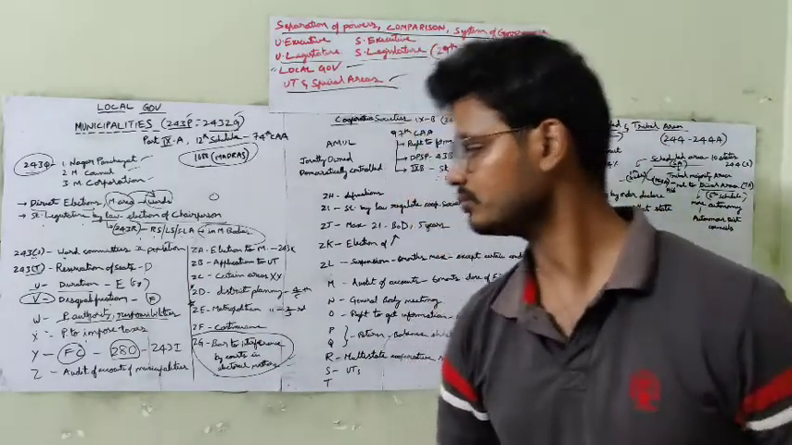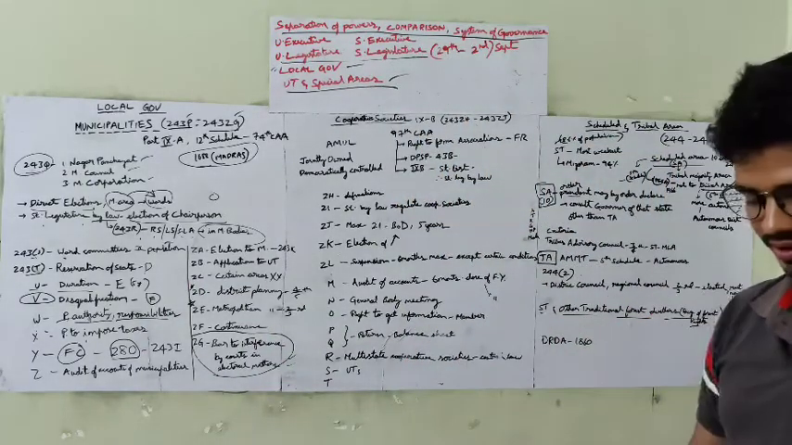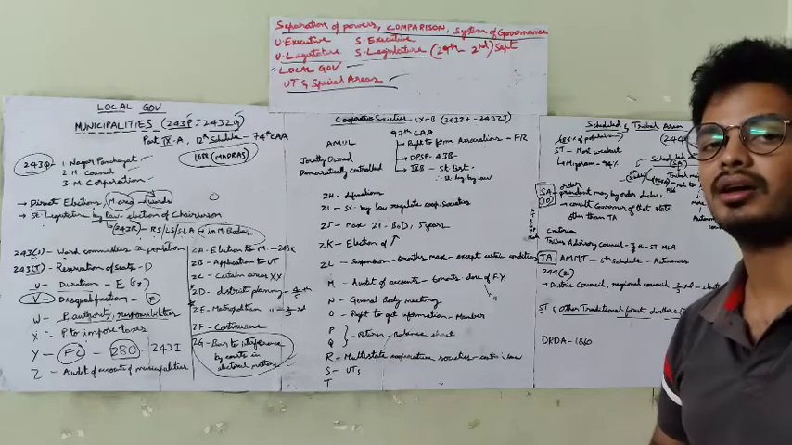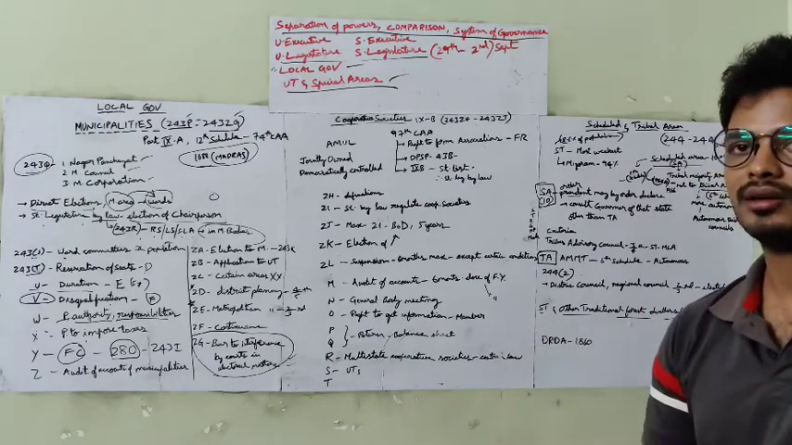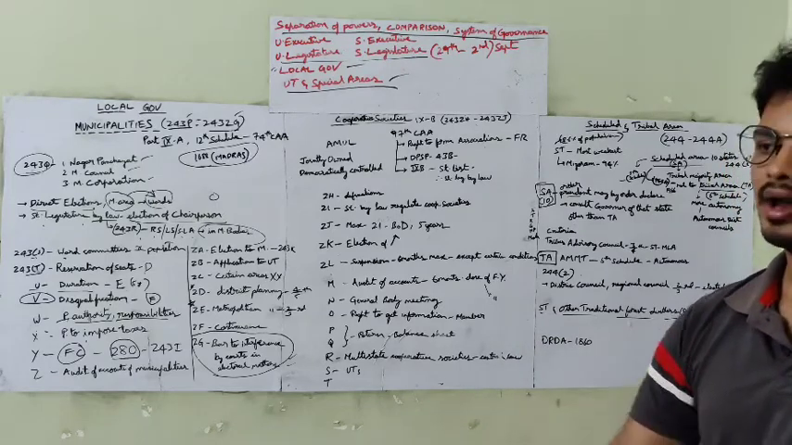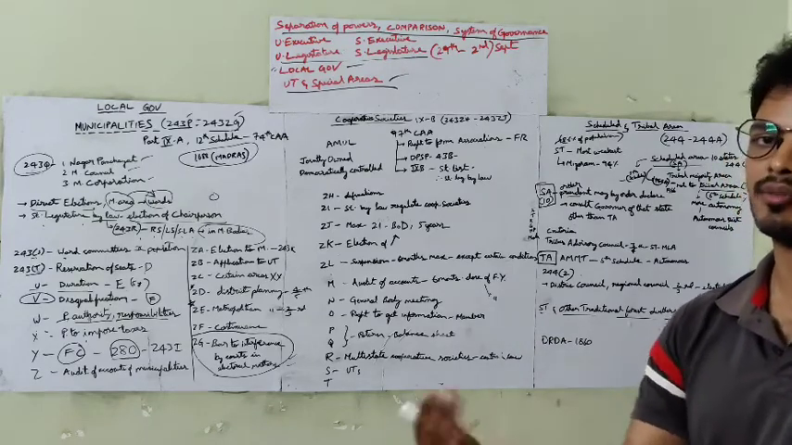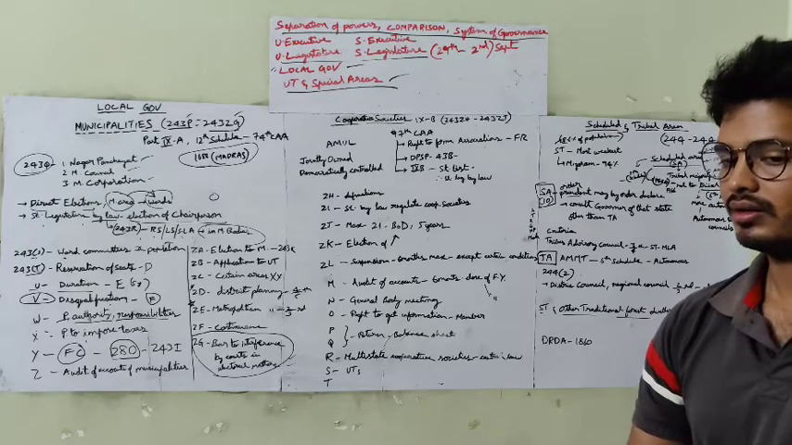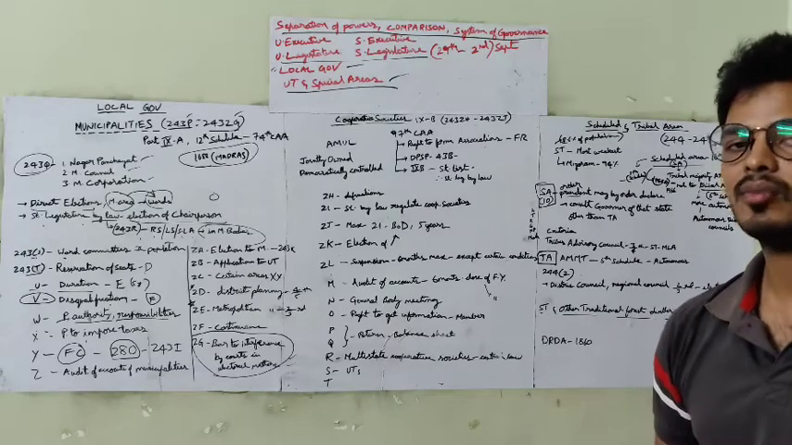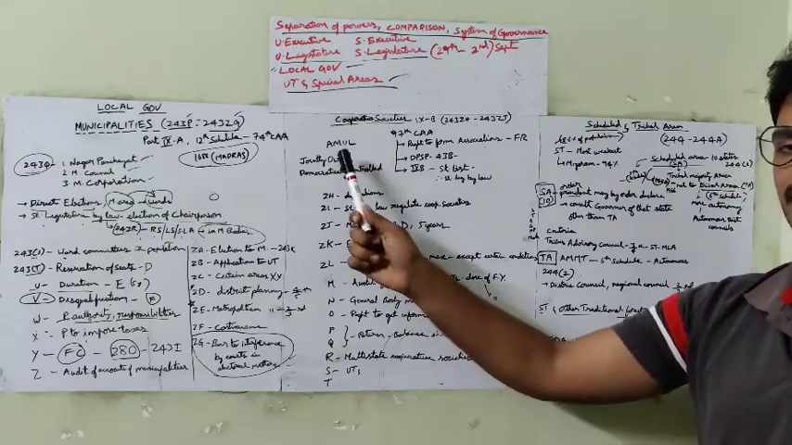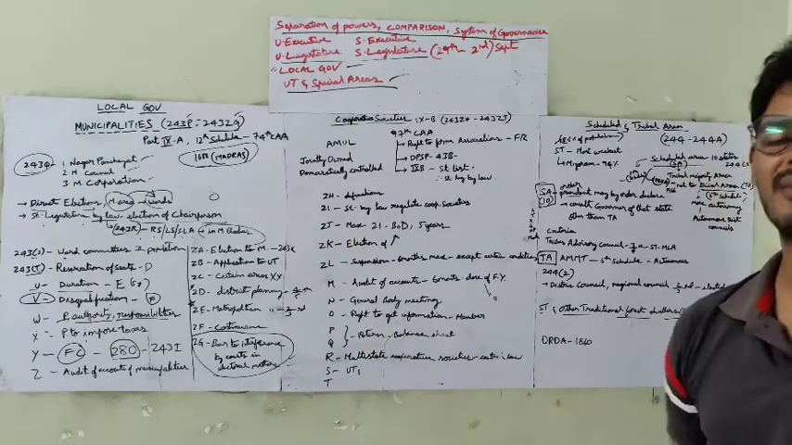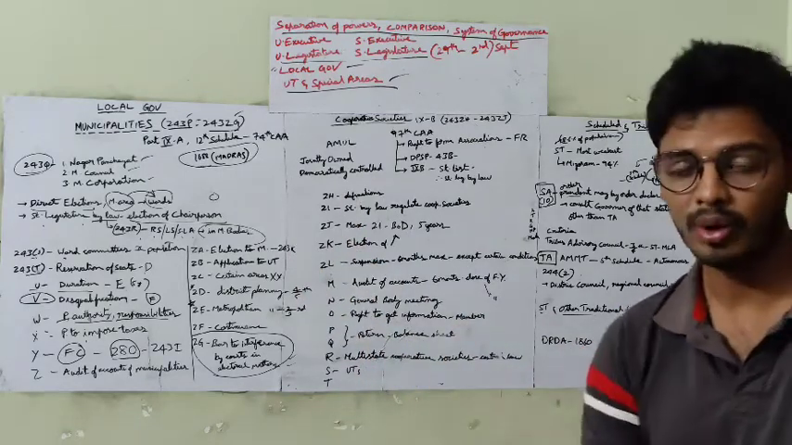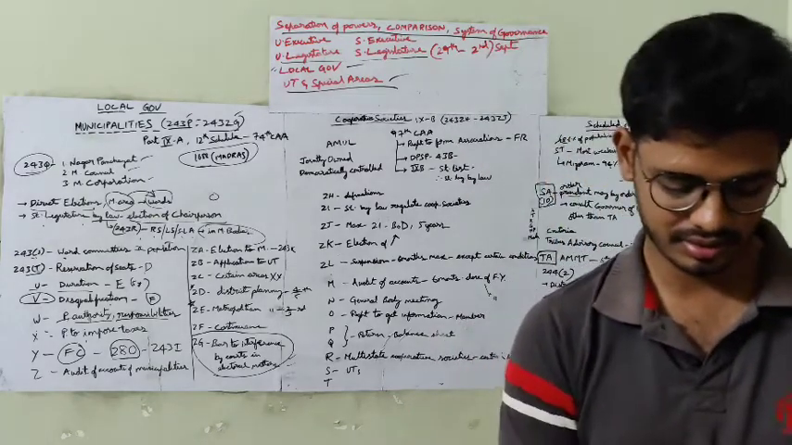Fine. Now coming to cooperative societies, in order to meet a common goal, many people come together and form a cooperative society, and they elect a board of directors among them. An example of a cooperative society is Amul. Okay, Amul milk. It is a cooperative society, and there are many cooperative societies in this.